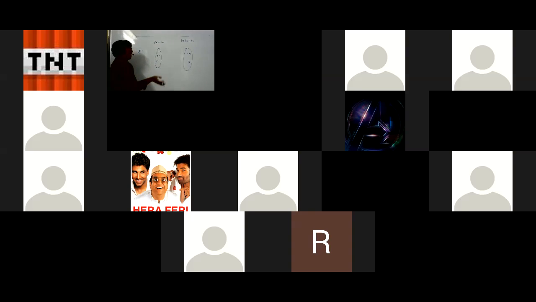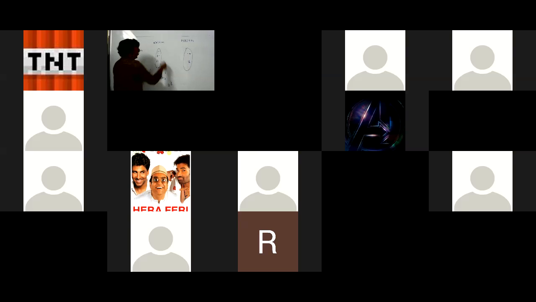One can be associated to how many? Sir, either A or B. So how many options for one? 2. How many options for this second element? 2. And for 3 also 2. So the answer is 2 into 2 into 2, 2 to the power 3. Here 2, here 3. 2 to the power 3. Did it come or not? Yes, sir.